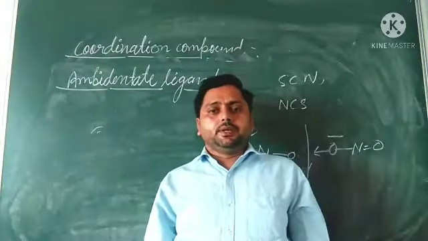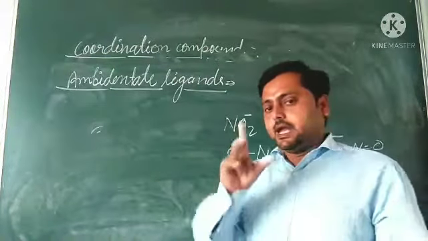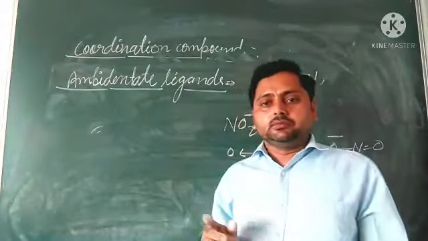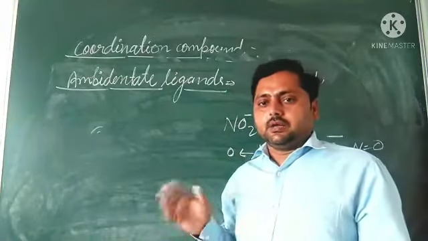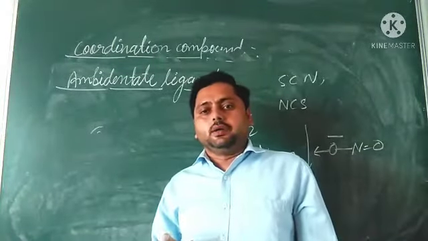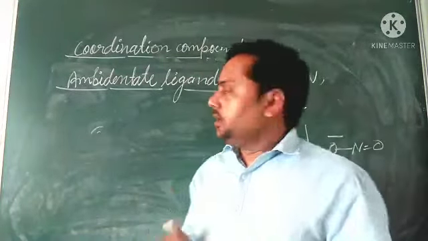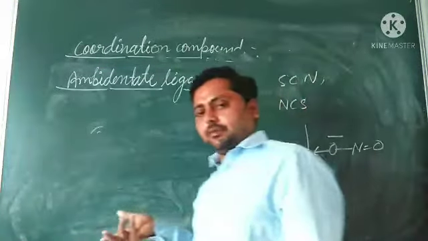Next is ambidentate ligands. Ambidentate nature you have studied in class 11th, like aluminum that reacts with acidic and basic, like sodium meta-aluminate. So the ambidentate ligand is some special type of ligand.